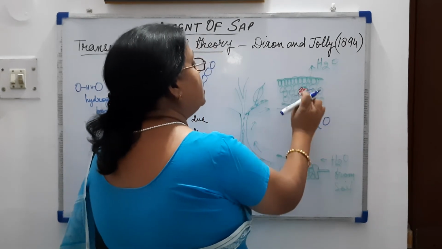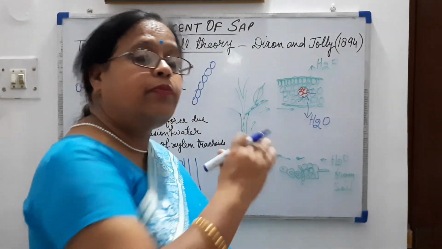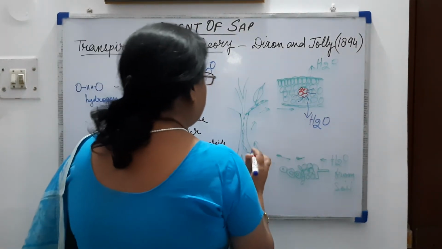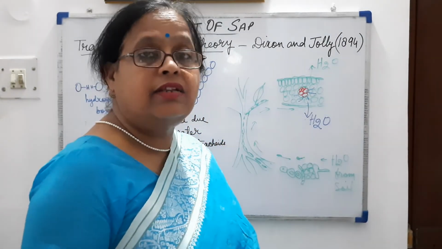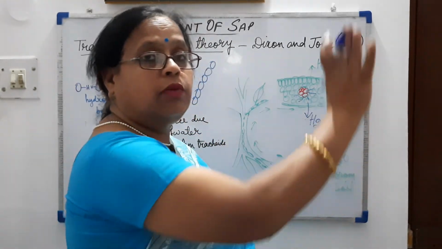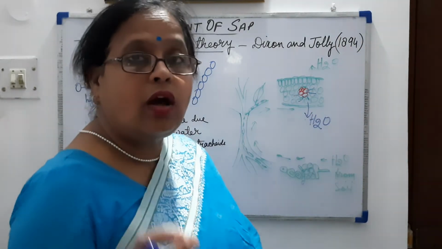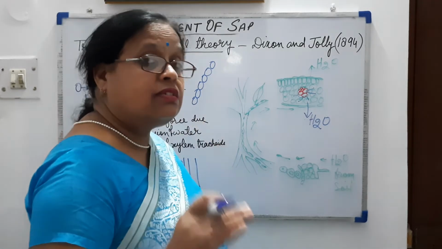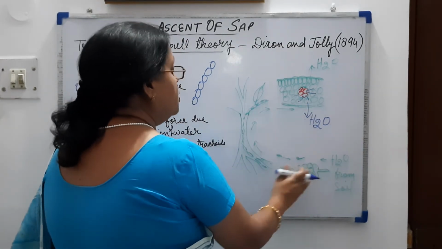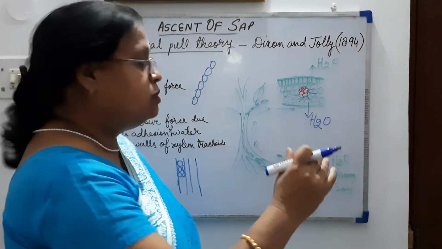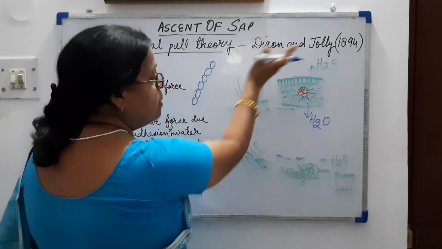The cell will take one water molecule from xylem, and so from the back, in the continuation, in the column of the xylem trachea, one water molecule will be shifted up to replace that lost water molecule. So this replacement will be continuous from lower to upside. All the molecules from lower to up will be shifting upward.